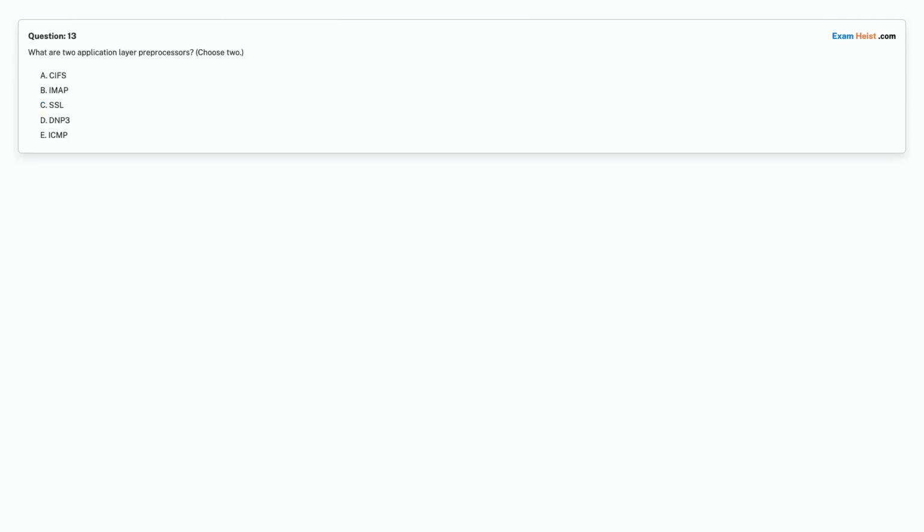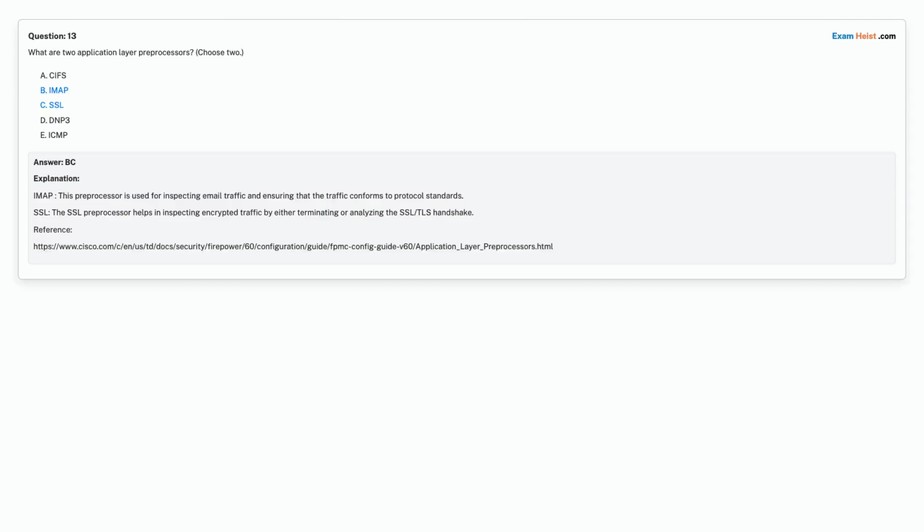Question 13. What are two application layer preprocessors? Choose 2. Option A. CIFS. Option B. IMAP. Option C. SSL. Option D. DNP3. Option E. ICMP. Choose the correct answer. Correct answer is option B, IMAP. Option C, SSL.